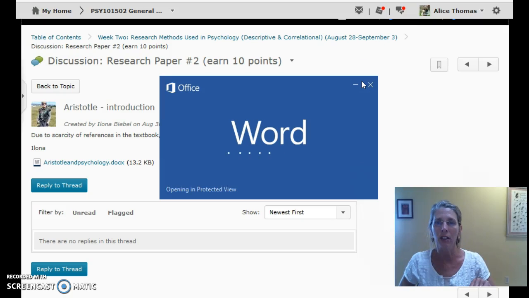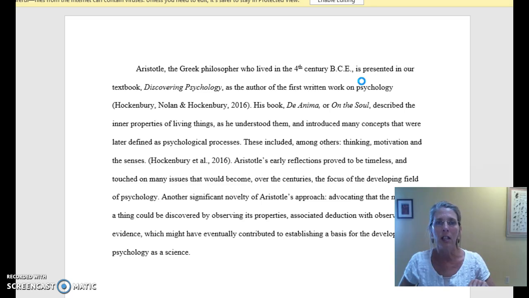She attached this document, and then so here it is, and she can go in and edit as she goes along these next 6 weeks. So I wanted to show you, first of all, she did refer to Discovering Psychology, which is the name of her textbook, and that's fine. Please don't mention chapter numbers in here. You don't need chapter references. If you want to use the name of the book, that would be okay.